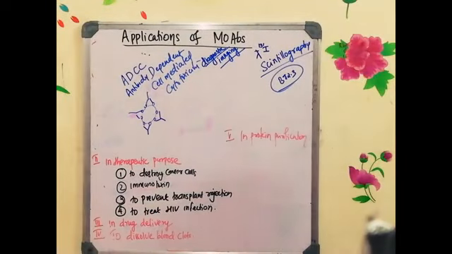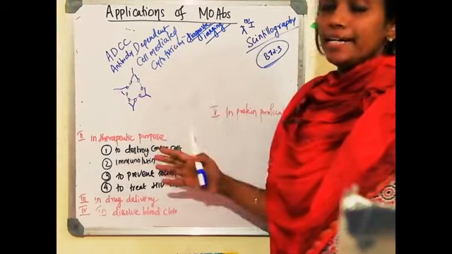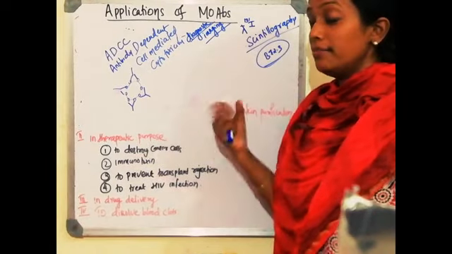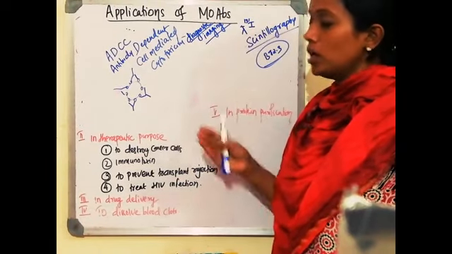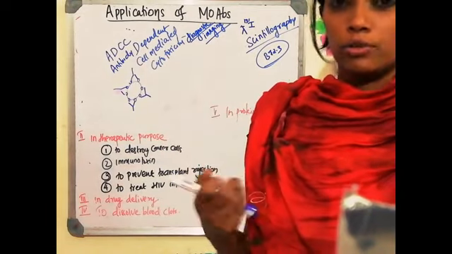So once this happens, either complement mediated lysis or complement mediated phagocytosis happens, or the cells will be recognized by the natural killer cells.